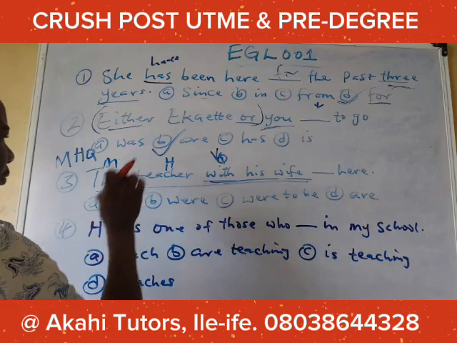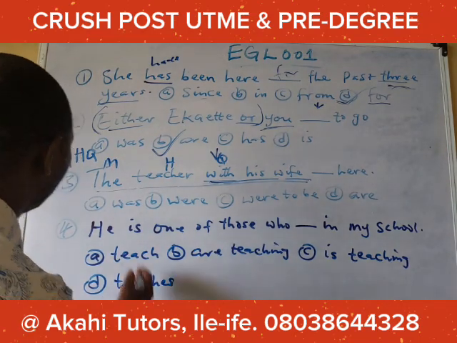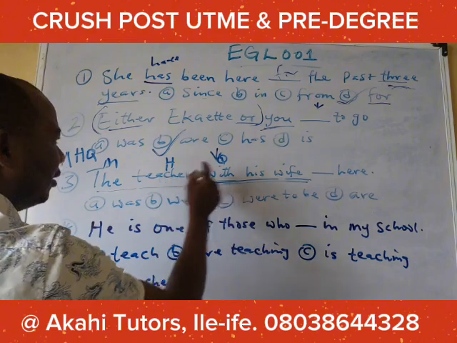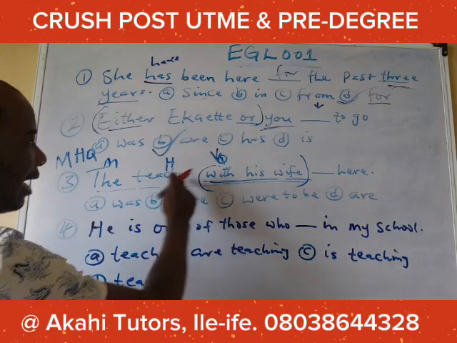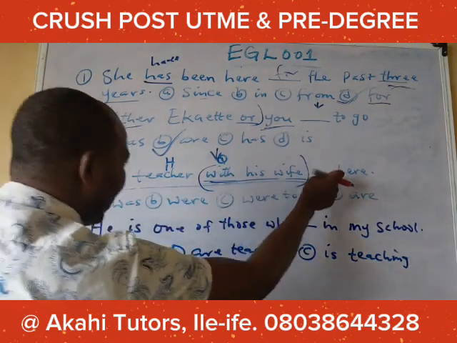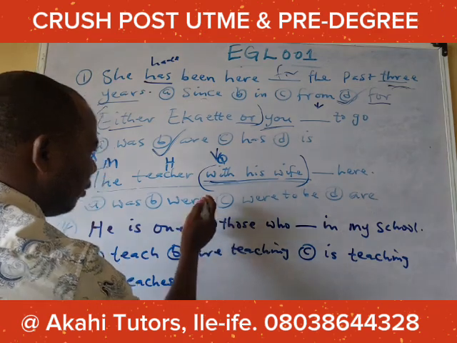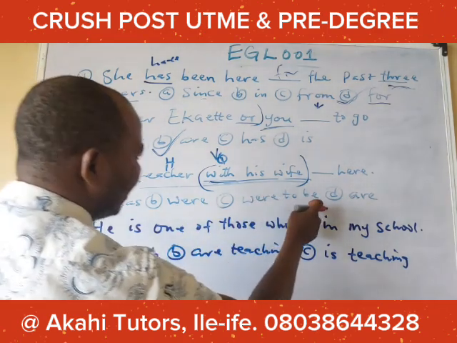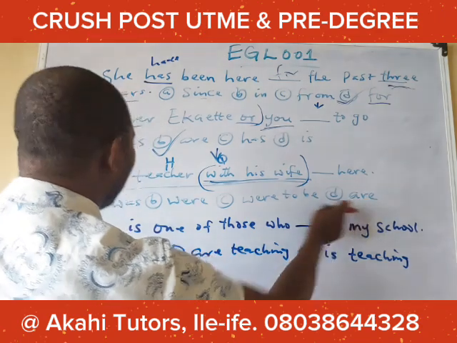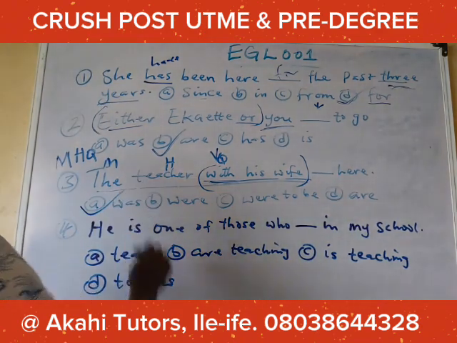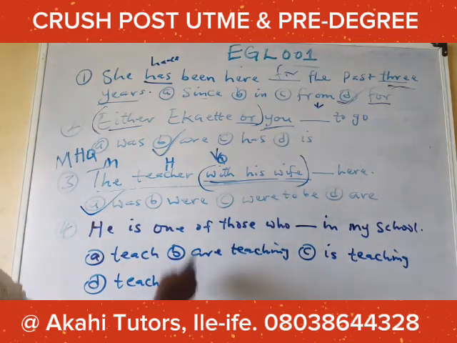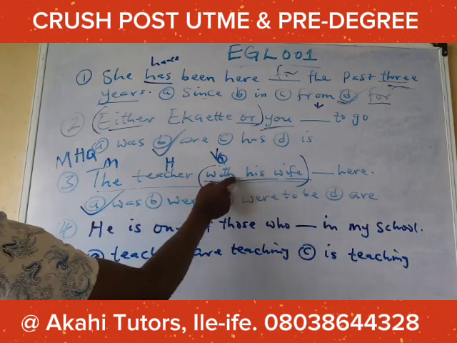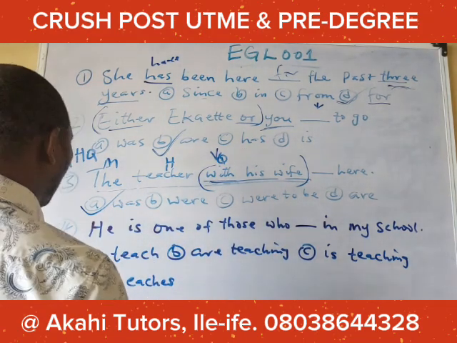Now, the head word is singular, so let's go to the options. The teacher, so you parenthesize this, you just remove this. You say the teacher was here, the teacher were here, which is wrong. The teacher were to be here, wrong. The teacher are here, wrong. So our correct answer is option A. And the topic is concord. The type of concord is subordination concord.